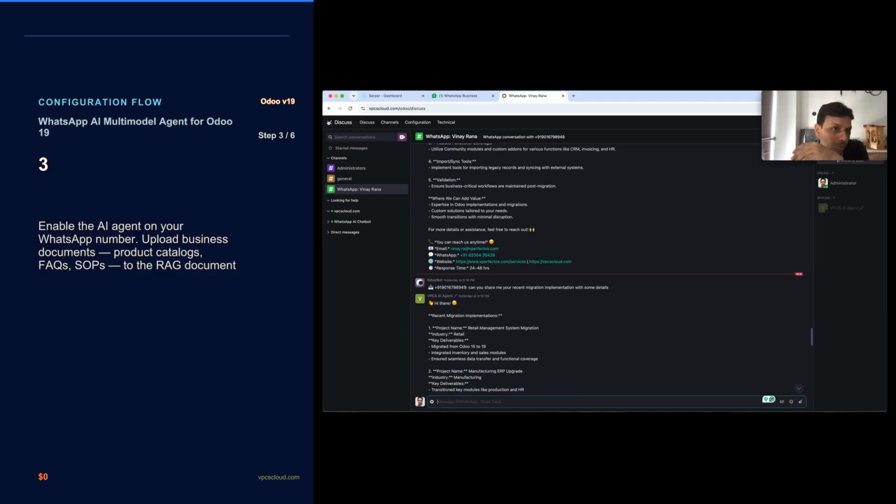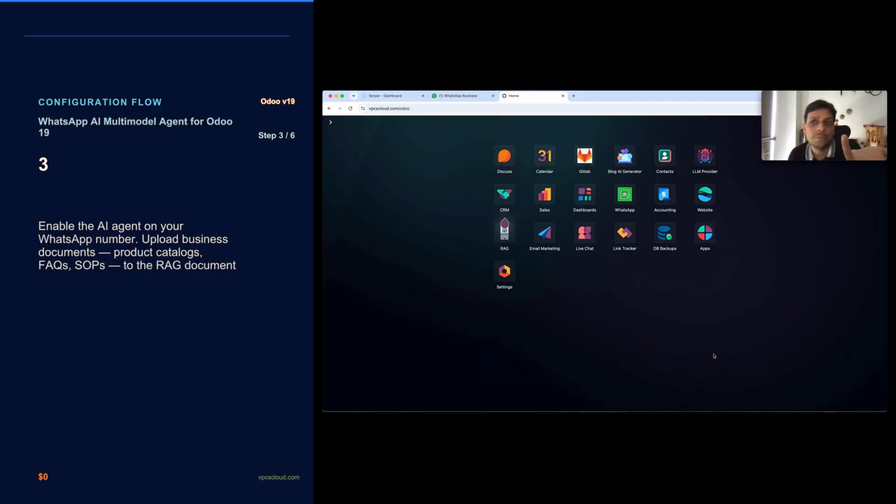But with the standard WhatsApp agent functionality, which is not linked with an LLM provider, if you create a conversation channel with WhatsApp connectivity, you can communicate directly with Odoo through that WhatsApp channel. So that is also possible. But for now, because that part was already developed previously, I am just covering the new thing, and the new part is LLM provider connectivity.